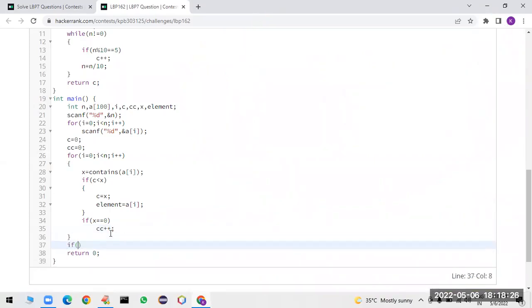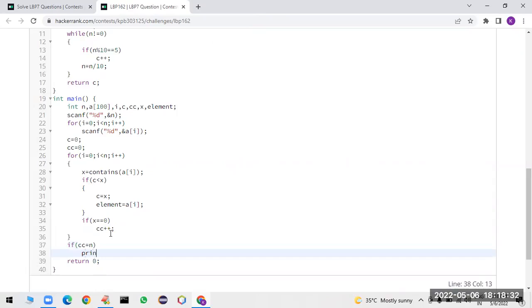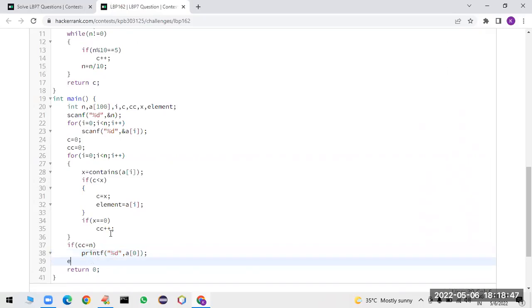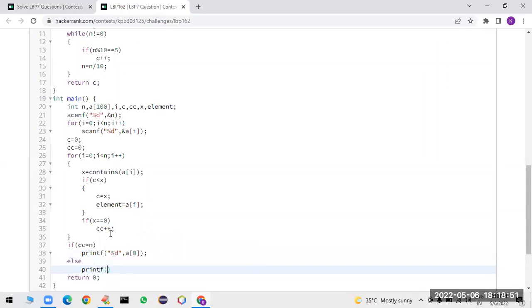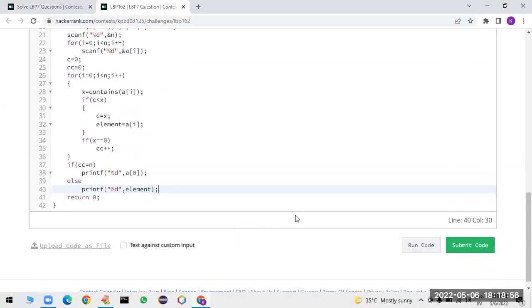Finally, we have to check whether that special count is equal to the length n. If yes, we are going to print. If special count is double equal to n, I think we have to take the reverse. We need to print percentage d comma a of 0. Else, if it is not equal, then the latest value, which is nothing but a print of percentage d comma element, we have to print. Sir, let me run the code.